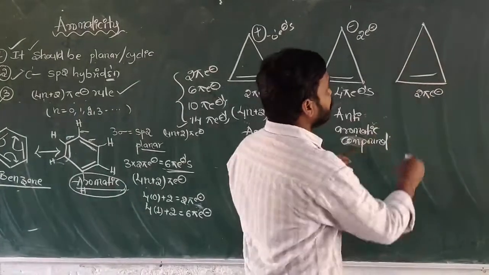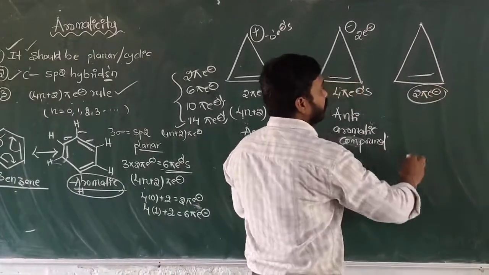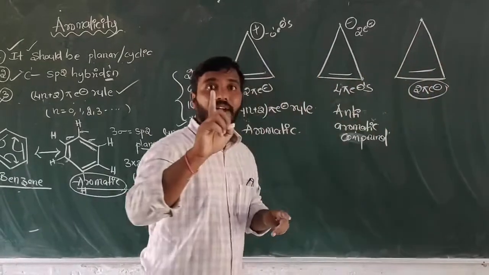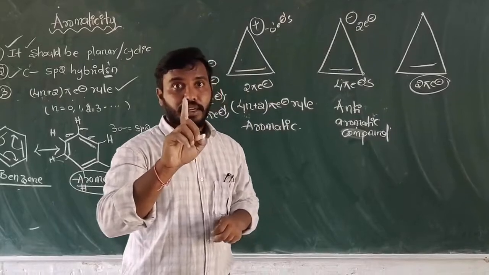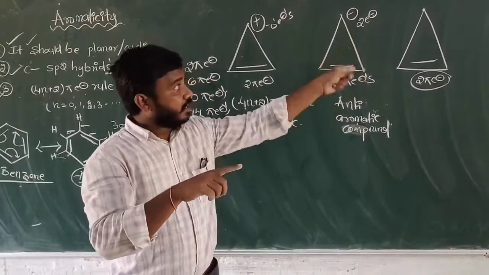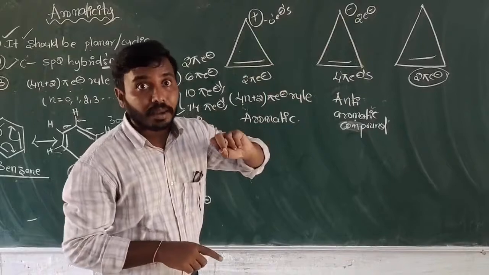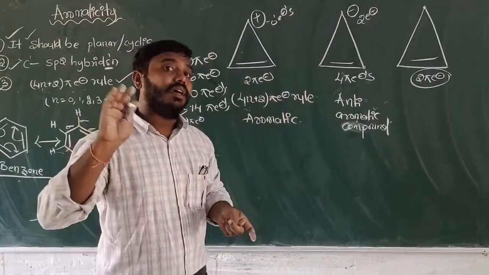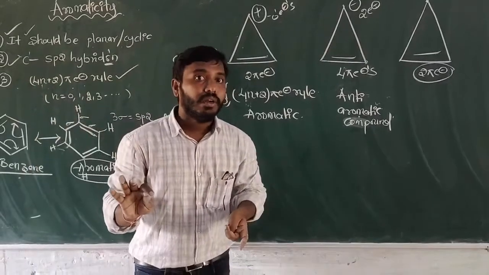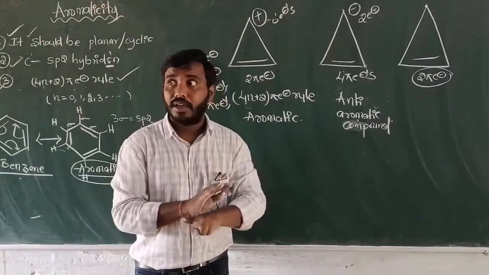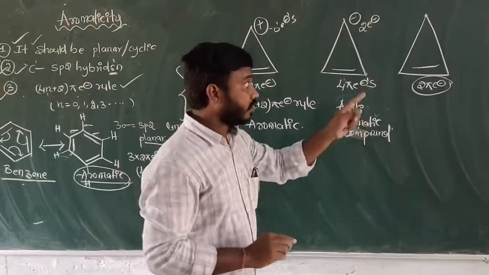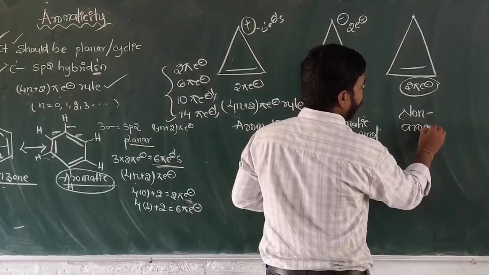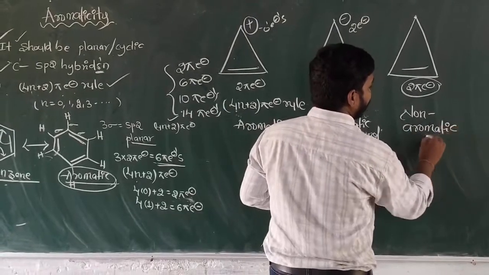In these 3 carbons, 2 pi electrons are there, but in these 3 carbons of the last structure, one carbon has sp3 hybridization. One carbon having sp3 hybridization means that it does not follow Hückel rule. So it is not aromatic compound and also not anti-aromatic compound. It is non-aromatic compound.